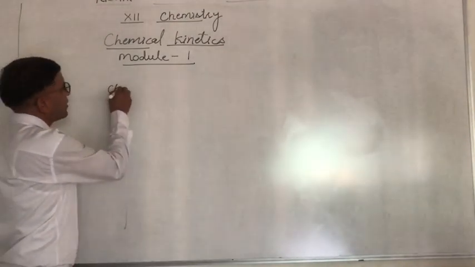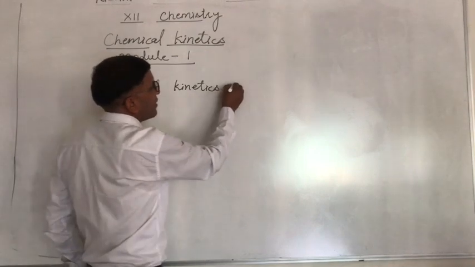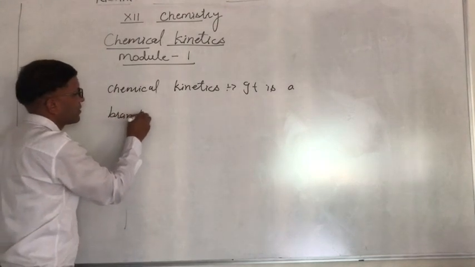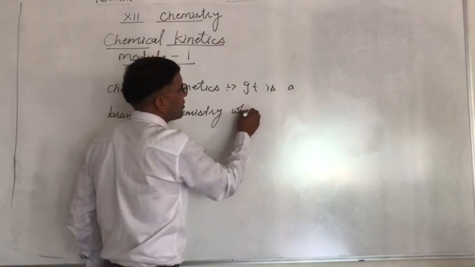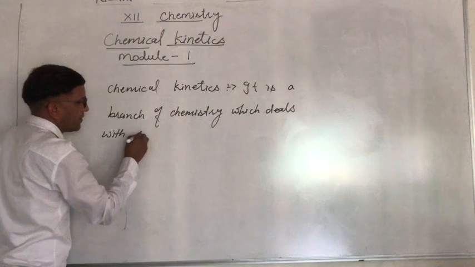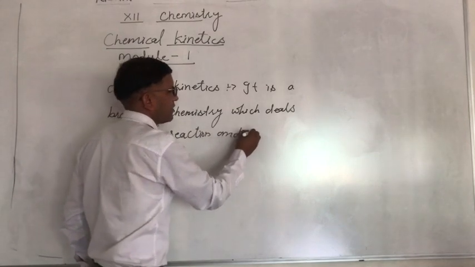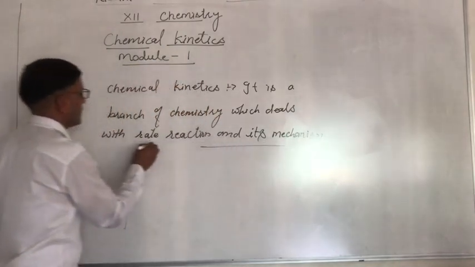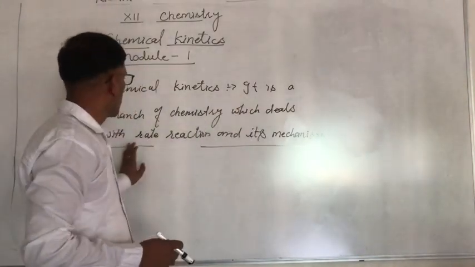So chemical kinetics is a branch of chemistry which deals with the rate of reaction and its mechanism. That is chemical kinetics.